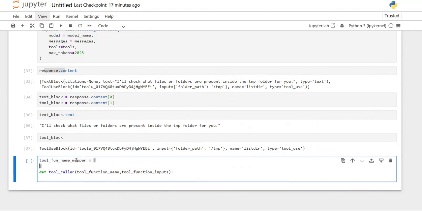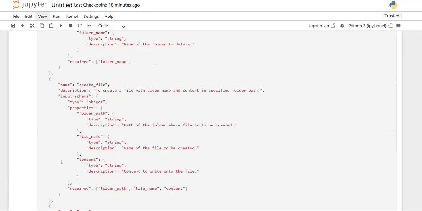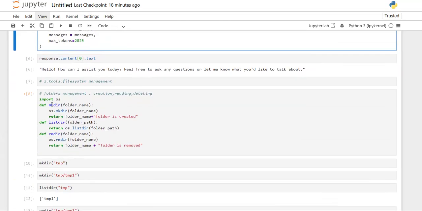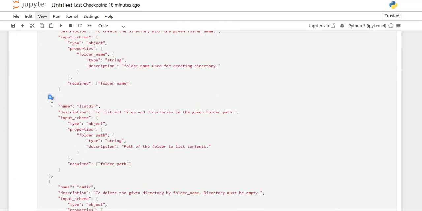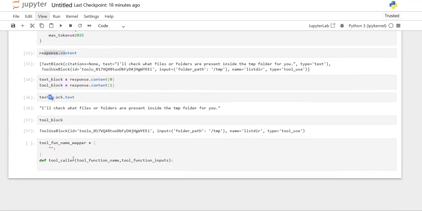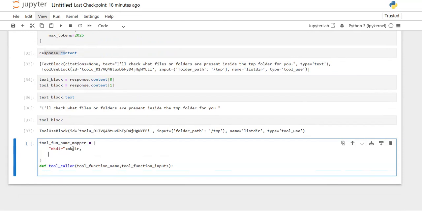What this tool function name mapper does is take the tool name and provide me the tool function. Suppose I have six tools, I think. This mkdir is one tool, so whenever I get this tool function name, I pass the mkdir function.